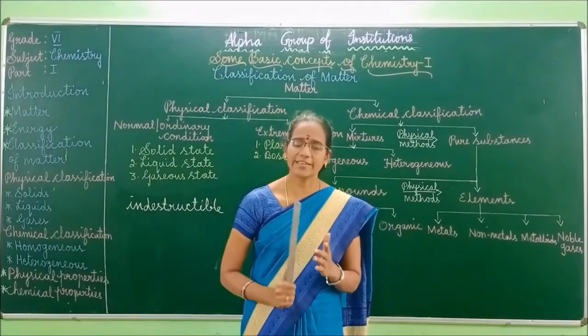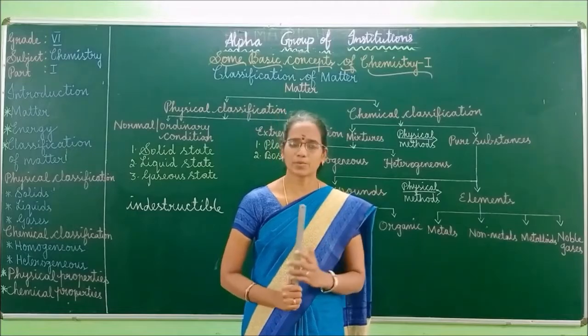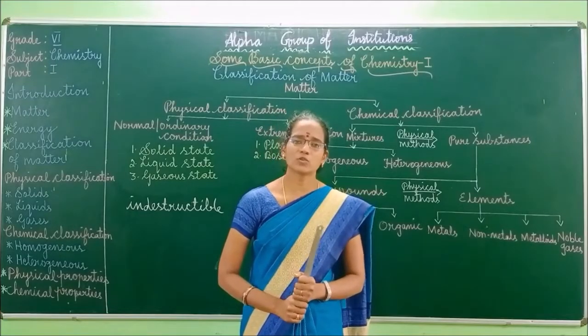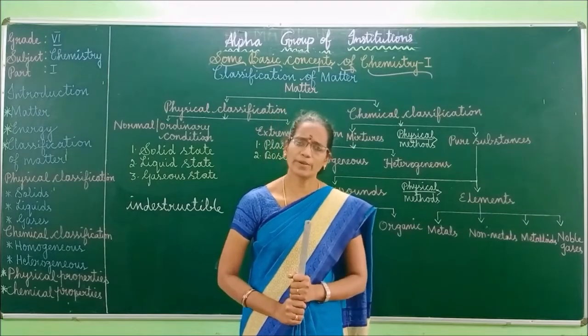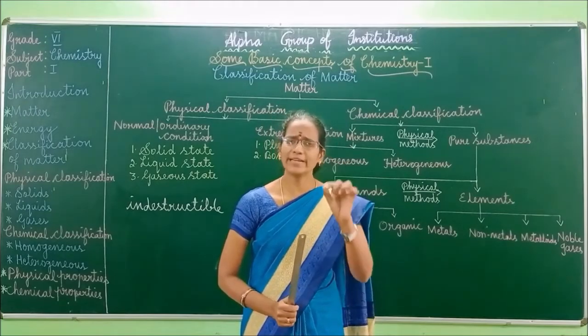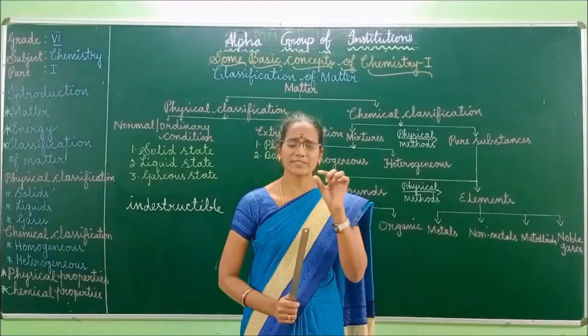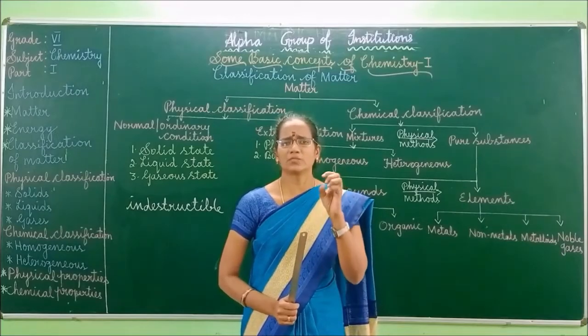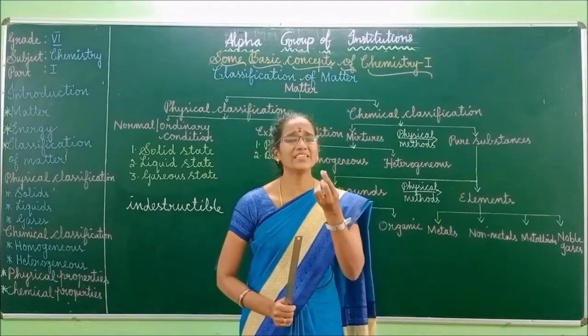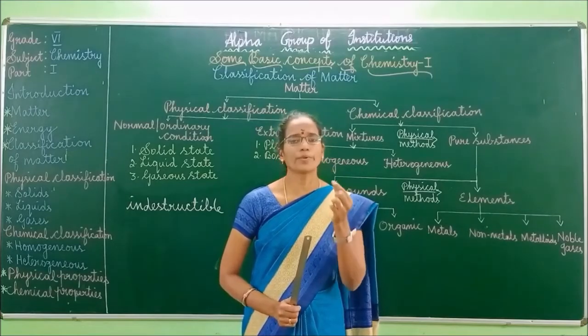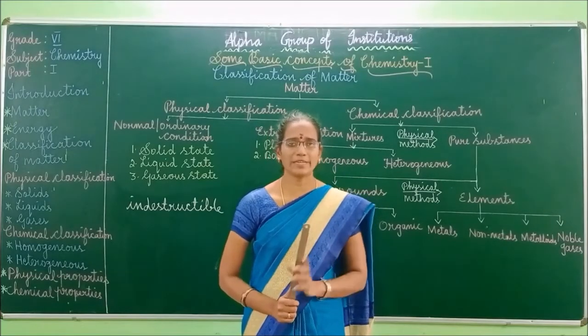Metals are shiny in nature, metals produce sound, and also metals are malleable in nature. What do you mean by malleable? If you hit a metal using a hammer, we can beat the metal into a very thin sheet. This property of metal is called malleability.